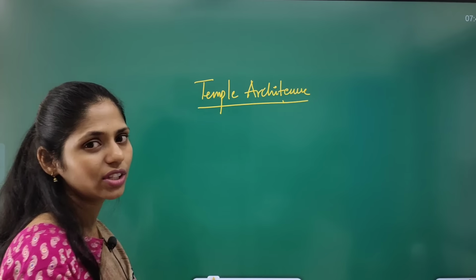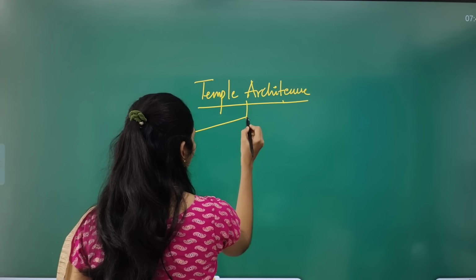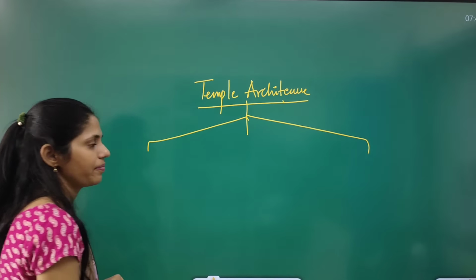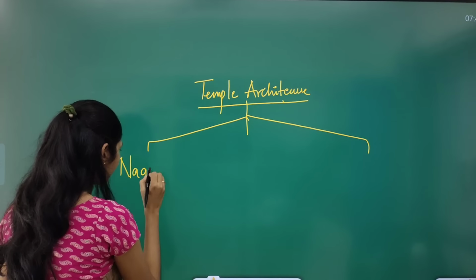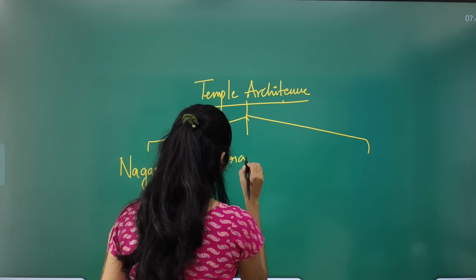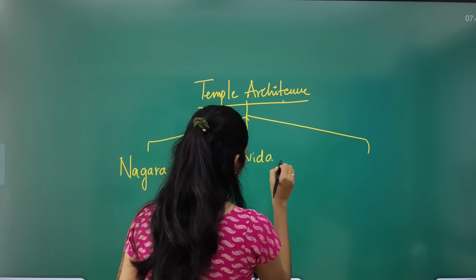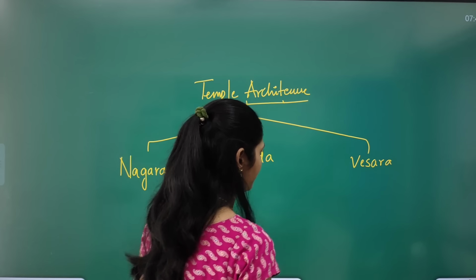You will be having this topic called temple architecture. Here we have 3 types of temple architecture. The first one is the Nagara style of temple architecture. The second one is the Dravida style. And the third one is the Vesara style of temple architecture.